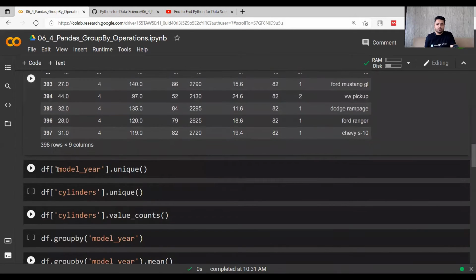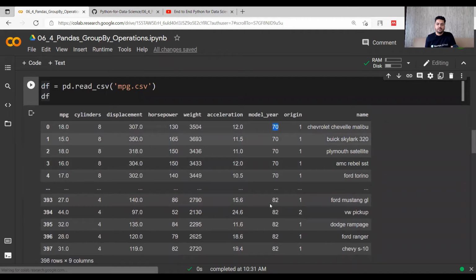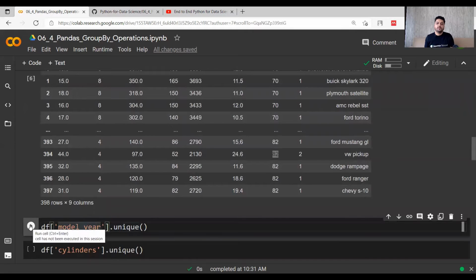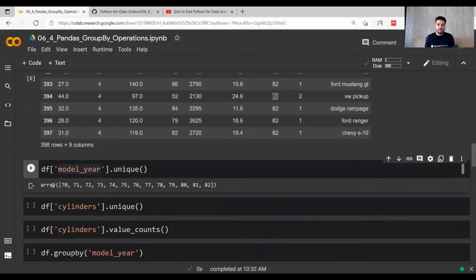If I want to focus on model year, it has multiple values, right? Model year has 70, and you can also see 82 at the end. But let's see how many different unique values there are in the model year. So there are these values of 70, 71 up to 82. There are 13 years of data.